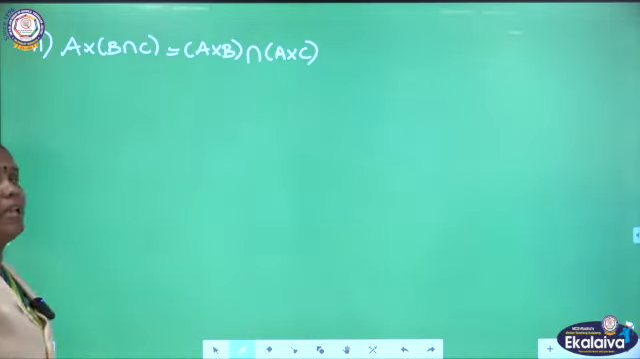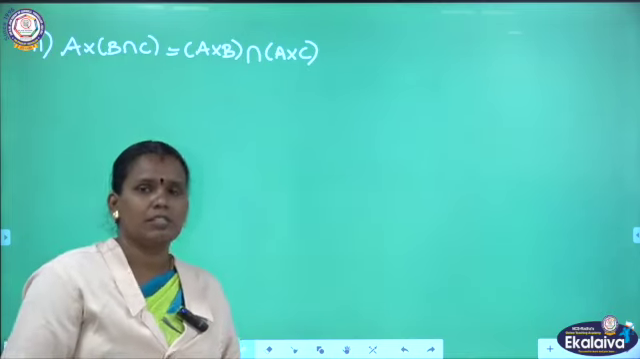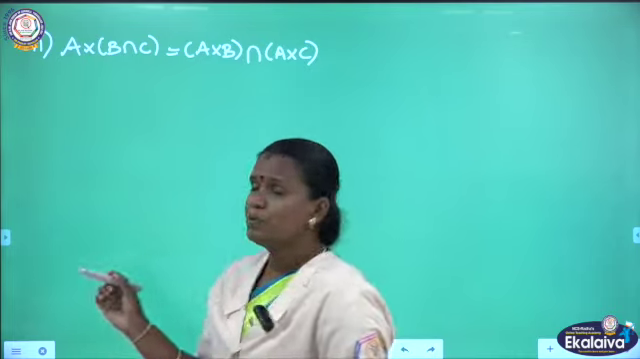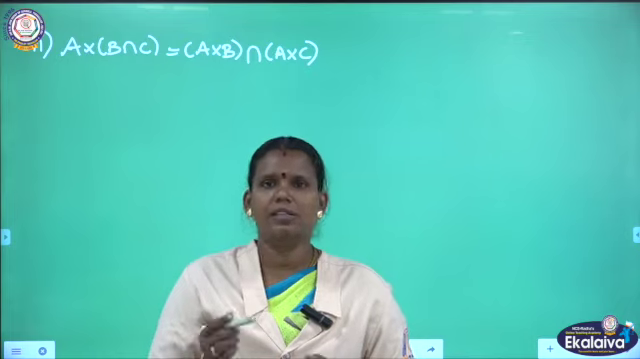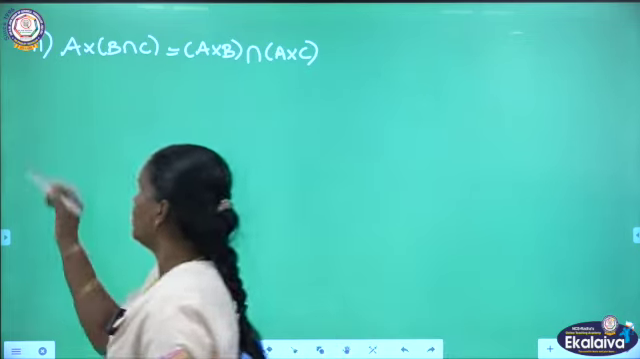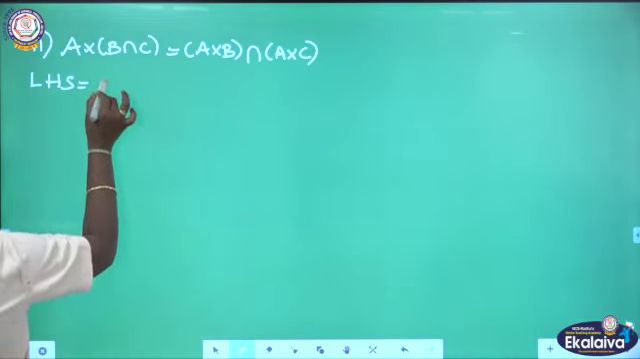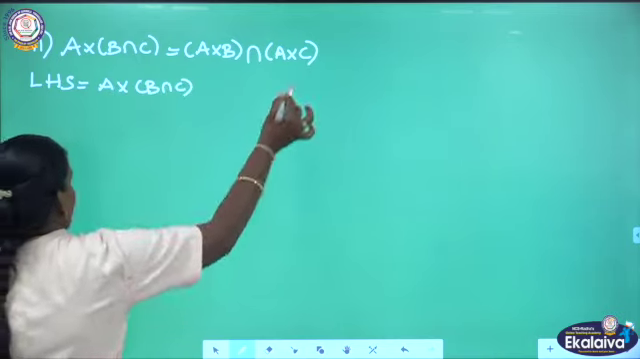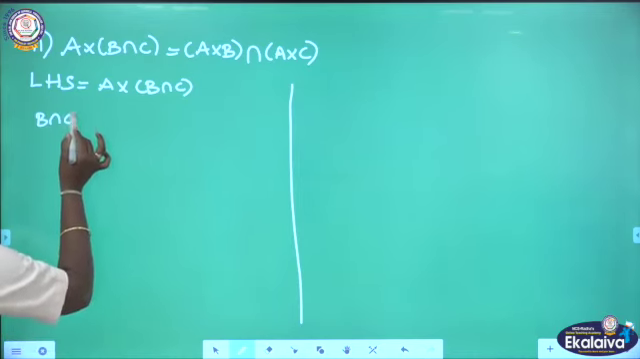A cross B intersection C equal to A cross B intersection A cross C. So, here in the previous first subdivision they gave the union part, the second subdivision they gave the intersection part. Okay, but the sets A, B, C are the same, same sets only we are going to follow for the second subdivision also. So, I will proceed with the LHS part. A cross B intersection C. B intersection C we need to complete, because what they gave in bracket we have to complete.